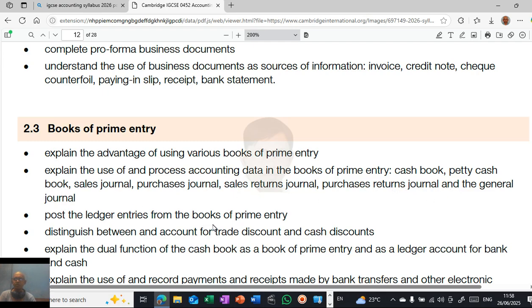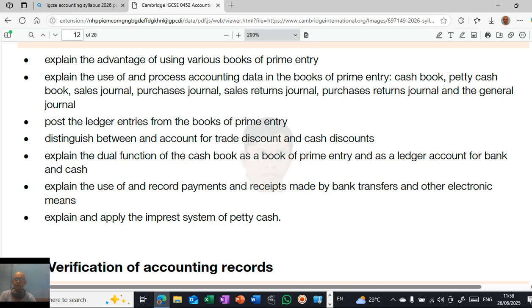Post the ledger entries from the books of prime entry. Distinguish between trade discount and cash discount. Explain the difference between the cash book, the books of prime entry and the ledger. Then explain the use of and record payments and receipts made by bank transfers or electronic means. Explain and apply the imprest system of petty cash.